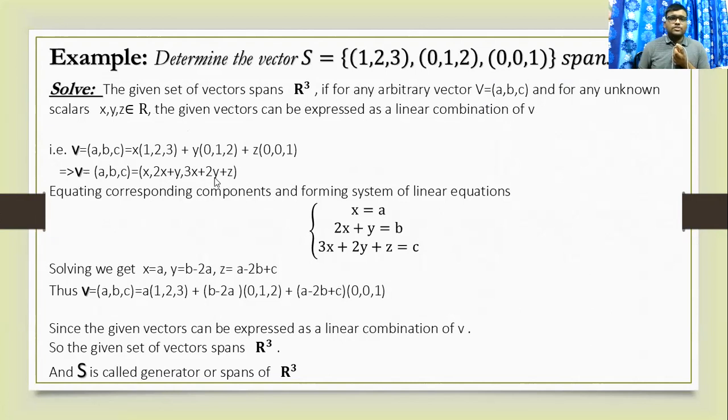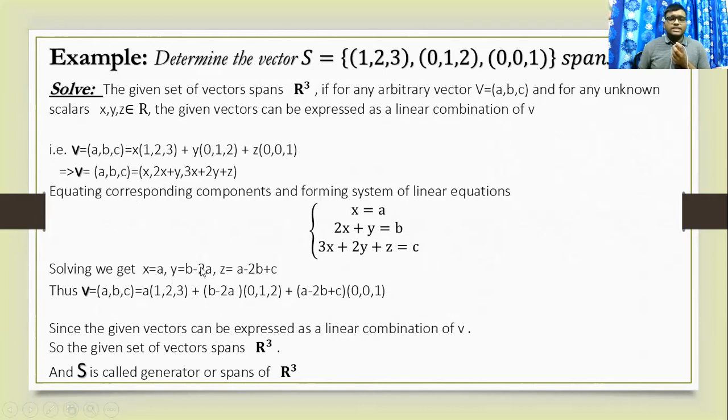Then we can write v equal to (a, b, c) equal to x times (1, 2, 3) plus y times (0, 1, 2) plus z times (0, 0, 1). Then (a, b, c) equal to (x, 2x plus y, 3x plus 2y plus z). Equating these components, we can write the following system of linear equations: x equal to a, 2x plus y equal to b, 3x plus 2y plus z equal to c.